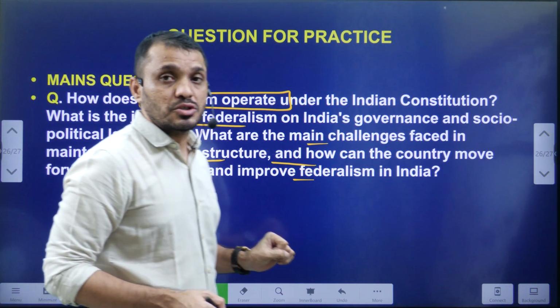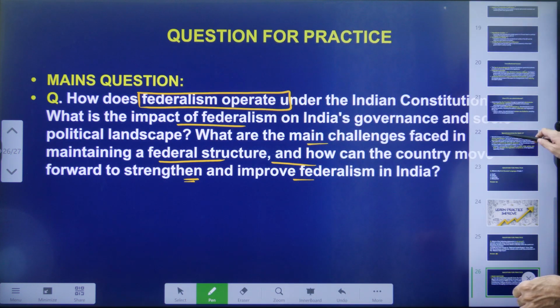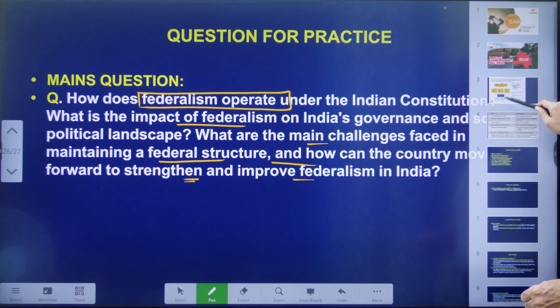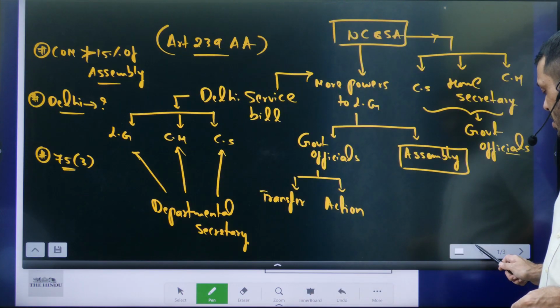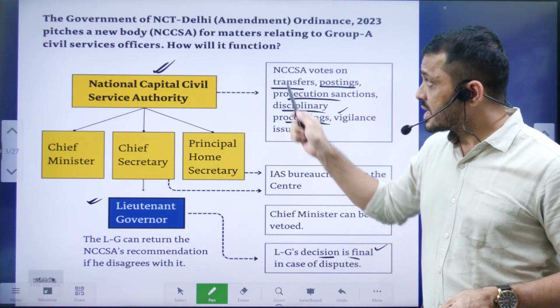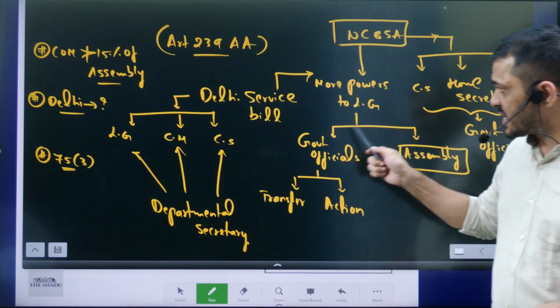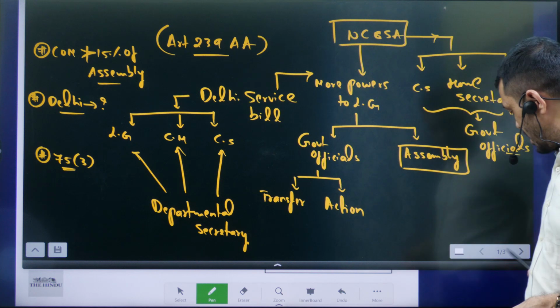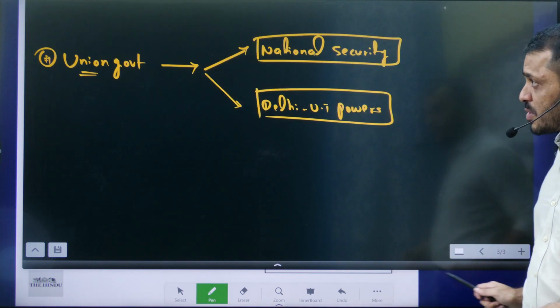As we reach the end of the video, let us revise quickly what we discussed. This video is about the Delhi Services Bill. We discussed some of the controversies surrounding the bill, especially the National Capital Civil Service Authority, what kind of powers are given to the Lieutenant Governor, and how it is violating the triple chain of accountability and collective responsibility.